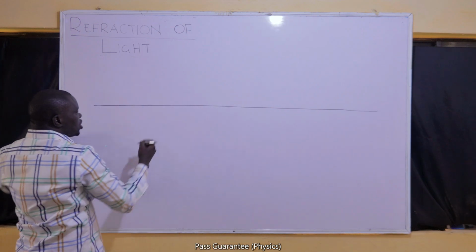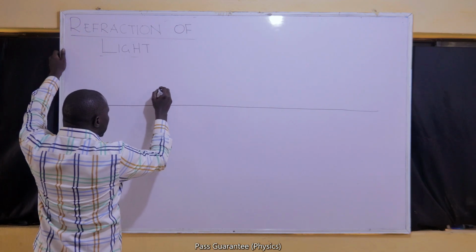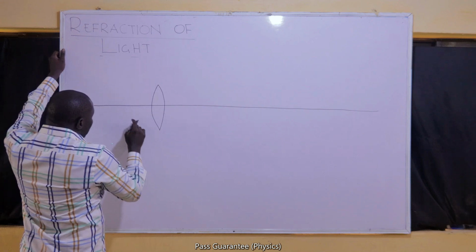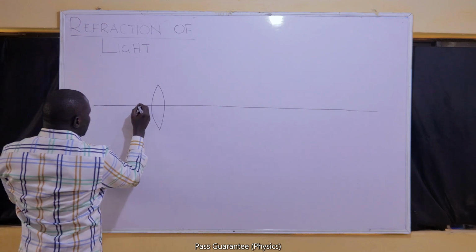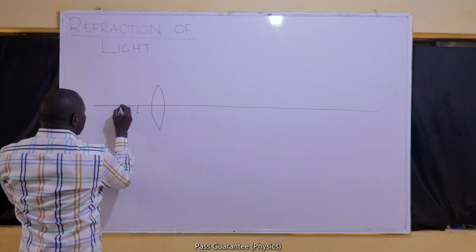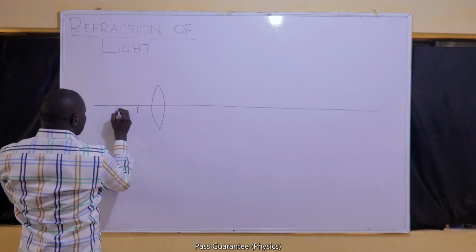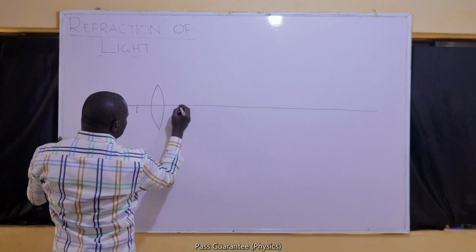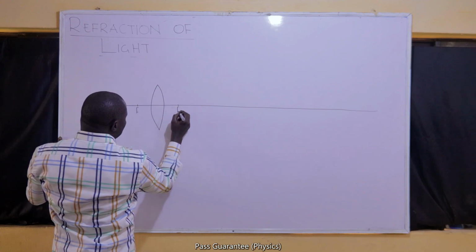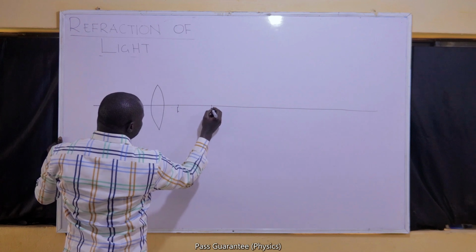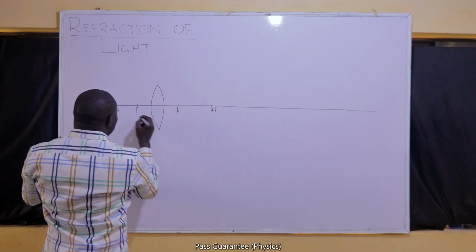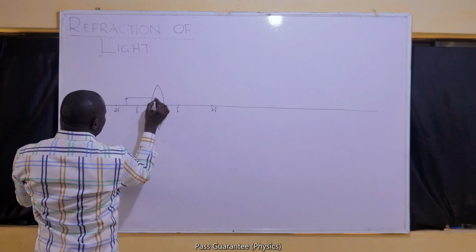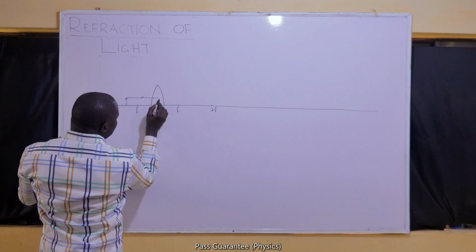And we get what is called a compound microscope. Initially, we have a lens of short focal length. Let us say this is F, and this is 2F. This is F, and this is 2F. If we place the object between 2F and F, we will expect this type of image.